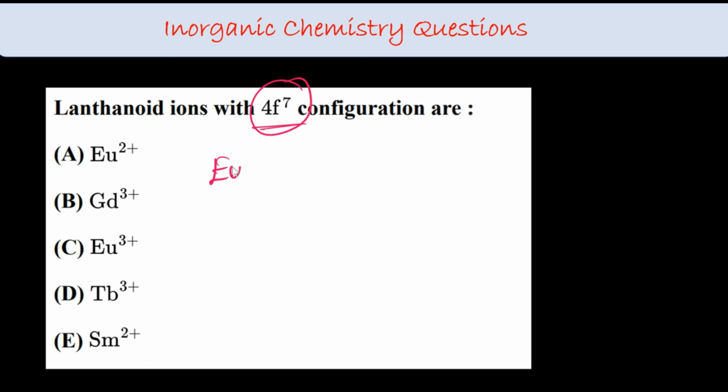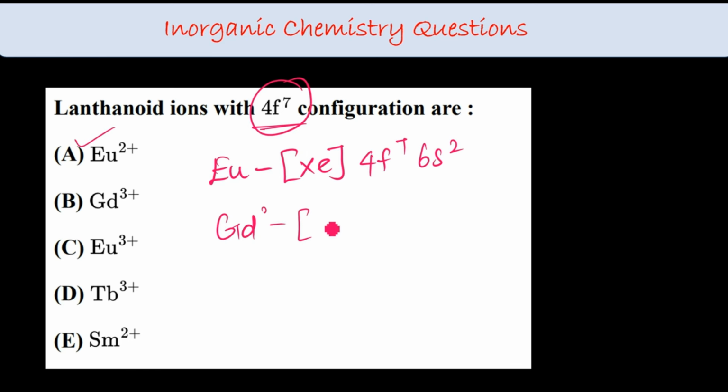Let's see. Europium, the general electronic configuration in atomic state is [Xe] 4f7 6s2, so after losing 2 it will be 4f7. So europium. And gadolinium: the general electronic configuration is [Xe] 4f7 5d1 6s2. After losing 3 electrons it will become 4f7. So that is also.